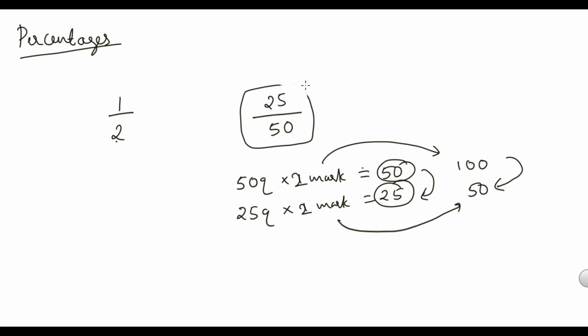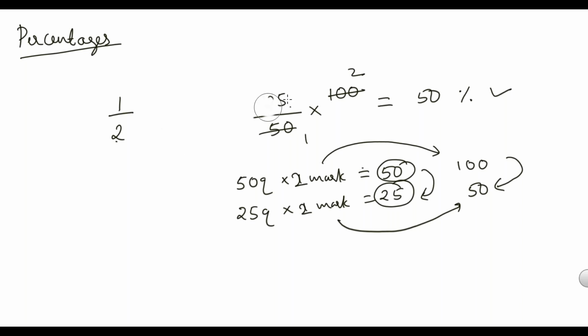So 25 out of 50 is nothing but my percentage score is 50%. If you are converting any fraction to percentage, you have to multiply by 100. So when you multiply by 100, you get this symbol, percentage. 25 by 50 times 100 is 50%.